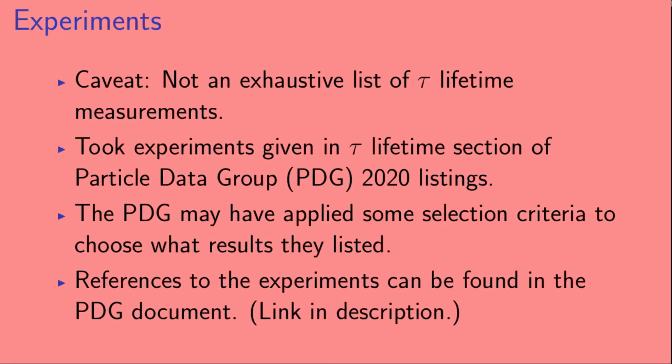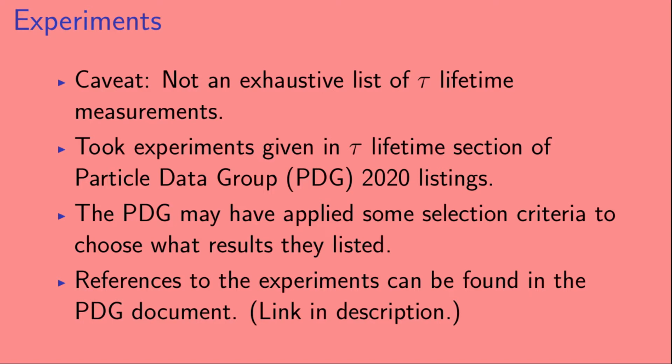Now, before we look at the experimental results, I should mention one caveat. This is not an exhaustive list of all Tau lifetime measurements. What I did is I took the experiments listed in the Tau lifetime section of the particle data group listings from 2020.